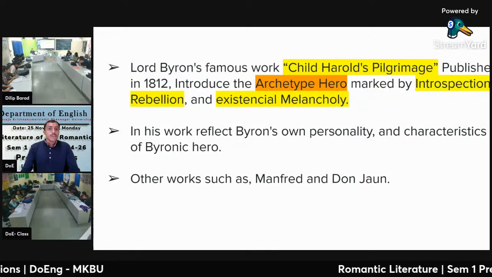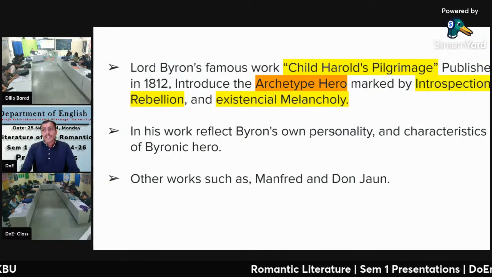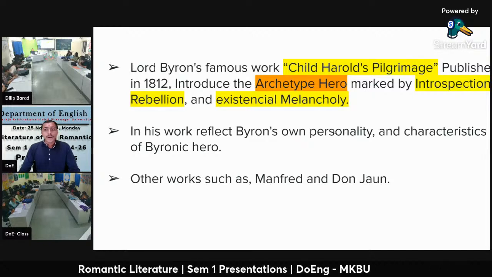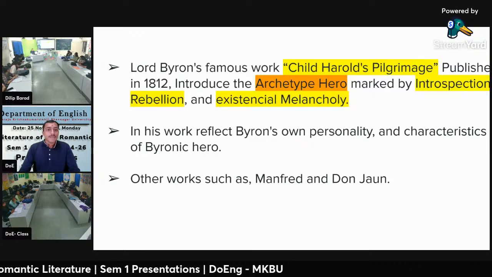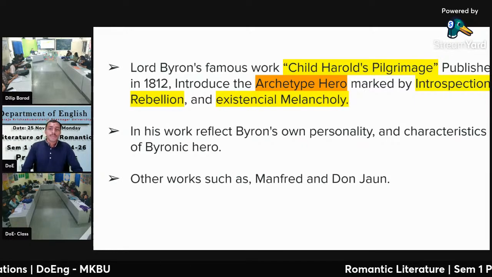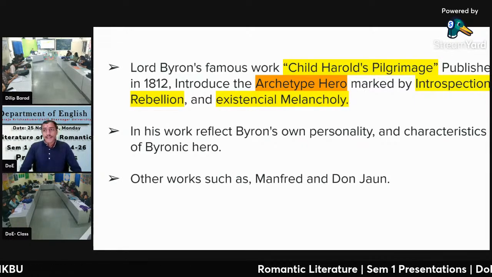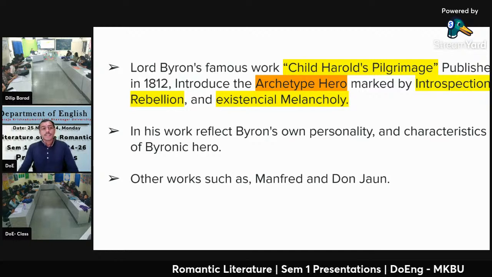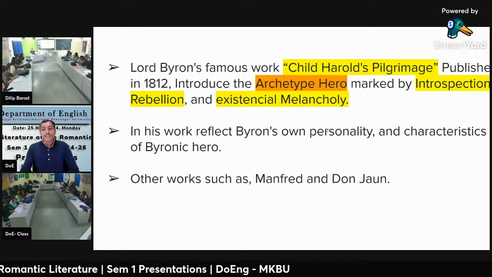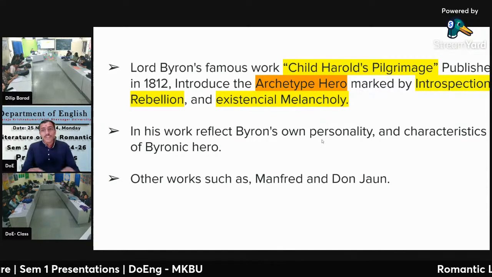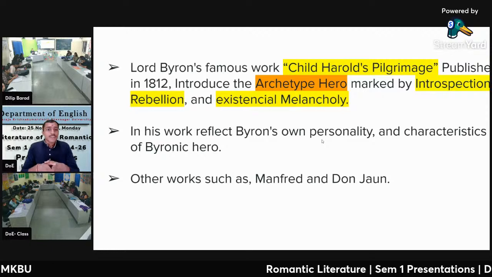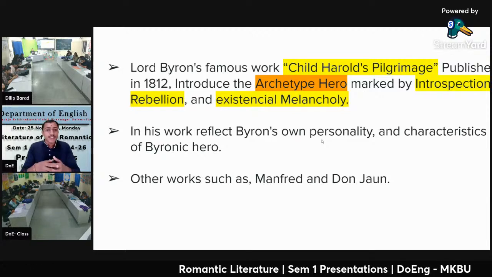Lord Byron's famous work, Childe Harold's Pilgrimage, published in 1812, introduced the archetype hero marked by introspection, rebellion, and existential melancholy. In his most famous autobiographical work, Childe Harold's Pilgrimage, Lord Byron introduced the Byronic hero and expressed himself as a Byronic hero with qualities of introspection, rebellion, and existential melancholy.